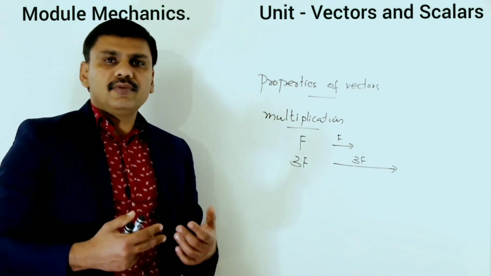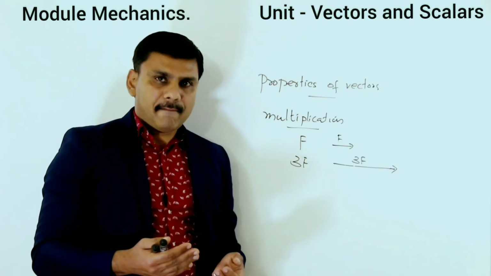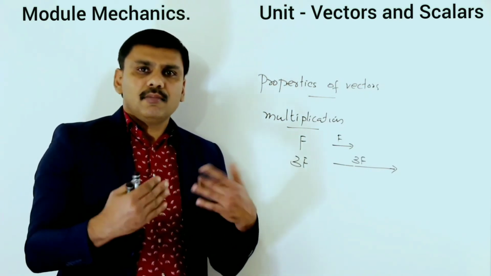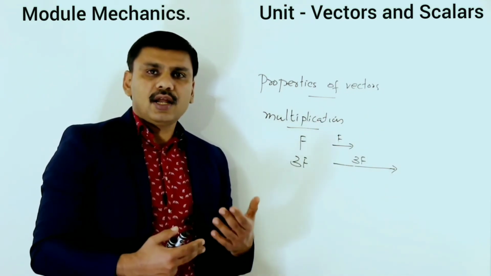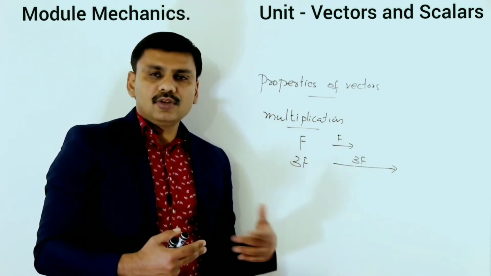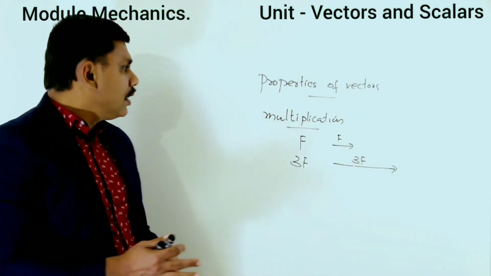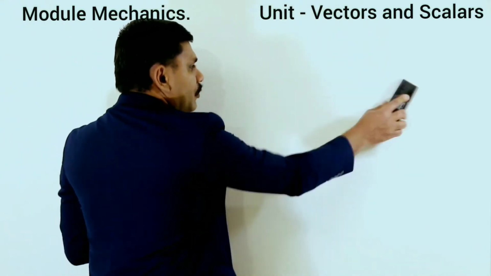When you multiply the vectors, the magnitude of the vector is multiplied and the direction remains the same. So the length of the line is multiplied and the direction remains same.